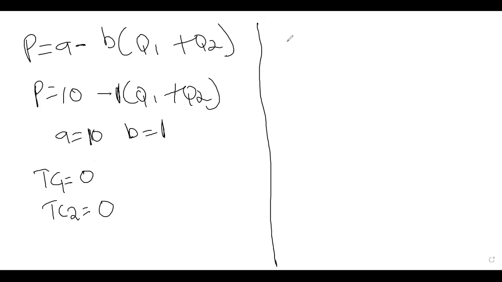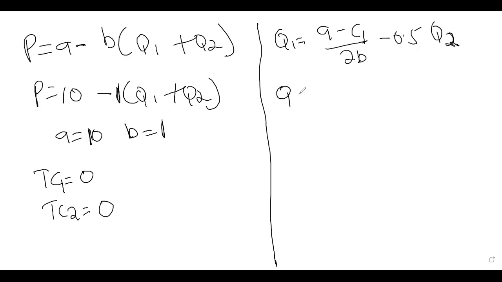Now, using our formulas to get the reaction function, the reaction function of firm 1 is Q1 equals (A minus C1) over 2B, minus 0.5 Q2. So here our A is 10. The C1, which represents the average variable cost, is 0 because if total cost is 0, fixed cost will be 0, average variable cost will be 0, marginal cost will be 0.